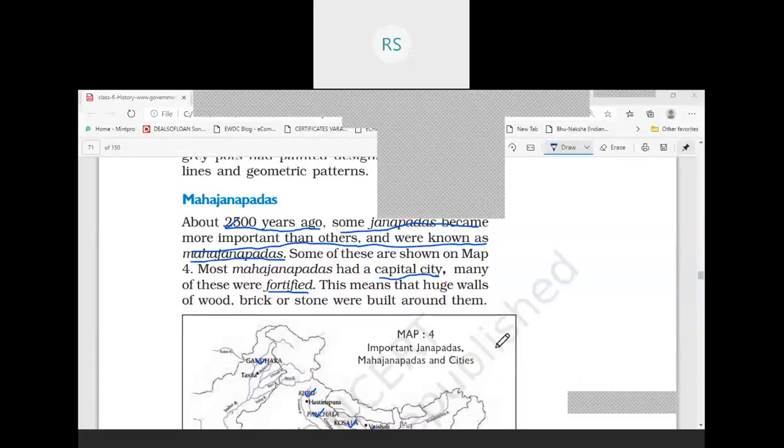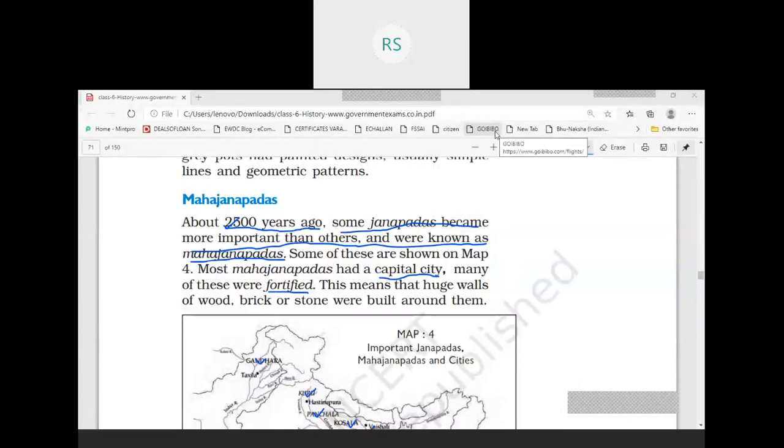And this capital city was very important because the Raja lived in the capital city, and for the purpose of security, many of these capital cities were fortified. So what is the meaning of fortified?